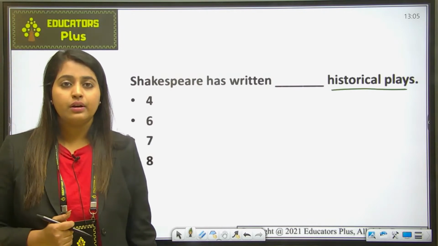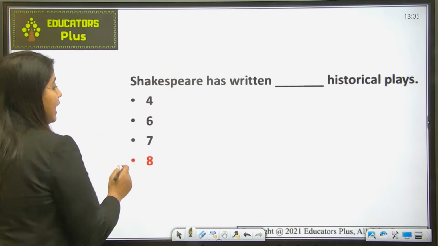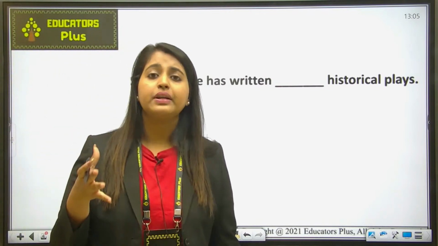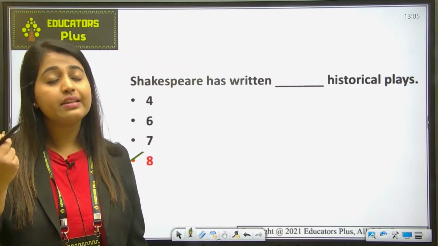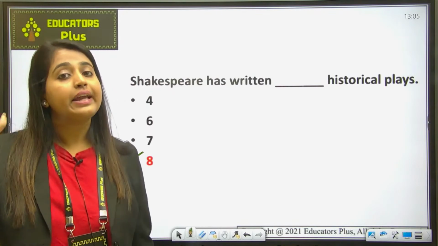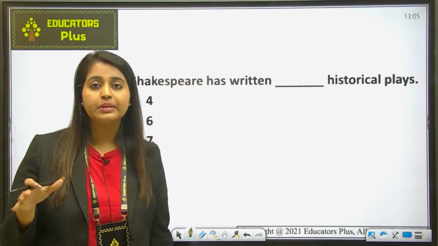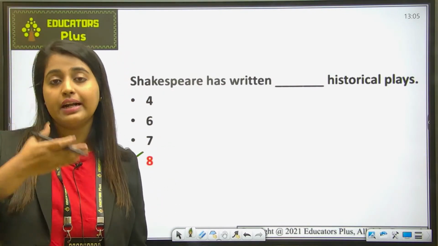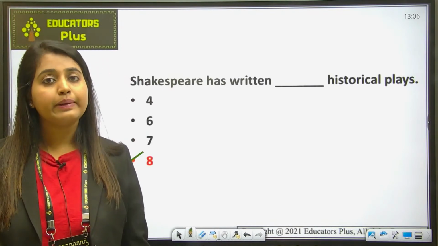Yes, you are right. Shakespeare has written 8 historical plays. You know that Shakespearean history plays refer to the 10 plays. Basically, he has written 10 plays that cover English history from the 12th to the 16th century. The Elizabethan age was the time at that point. So from the 12th century to the 16th century, these historical plays were written.